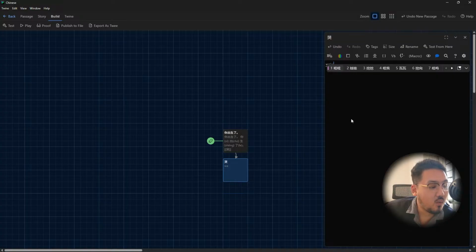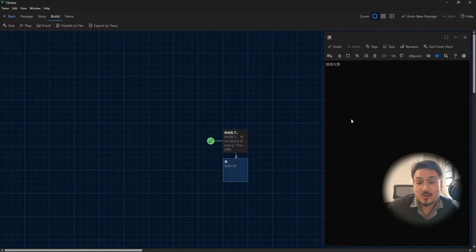So 哇哇大哭, okay? It's not 小哭, right? It's a 大哭, okay? 哇哇大哭. And I am going to give you the pinyin version, so you guys can know how to pronounce.